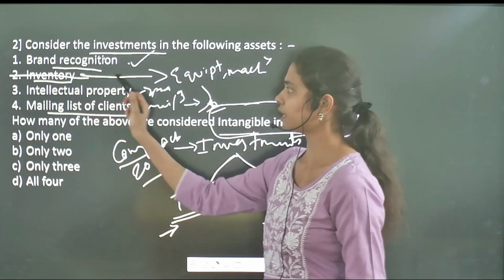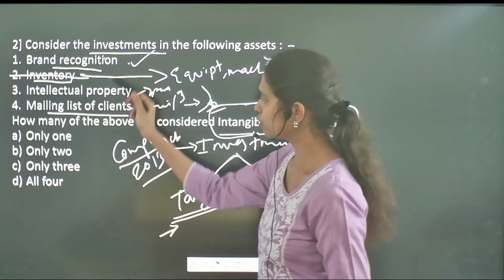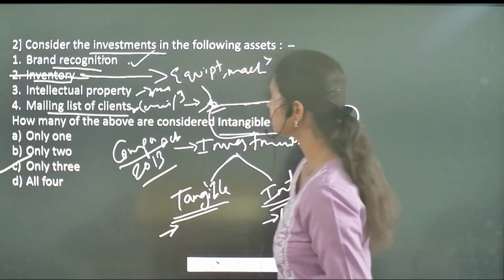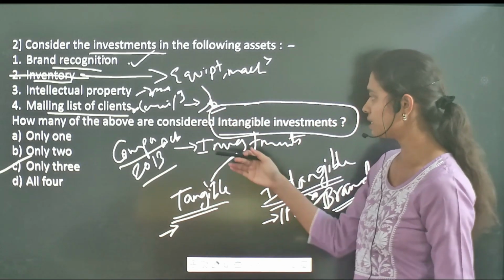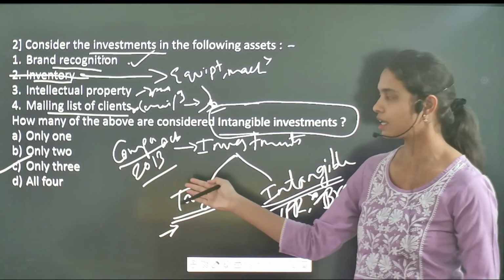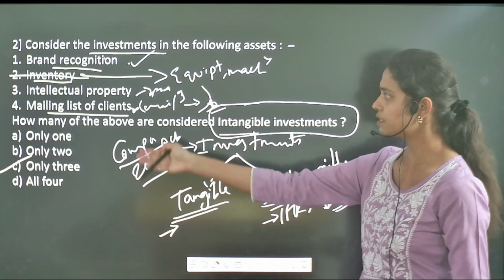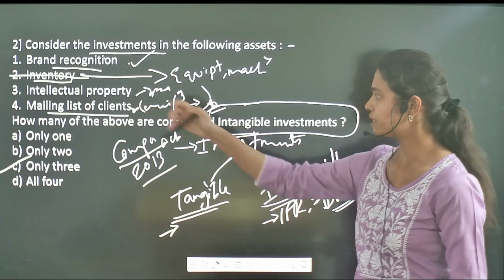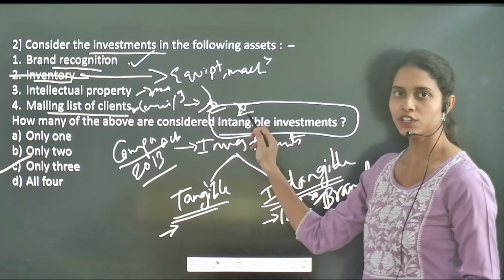The second one is the tangible asset. So only 3 is the correct statement. So this is all about the classification with regard to investments which has been given under the Companies Act of 2013, and this is the answer. That means all of these come under the intangible investments.